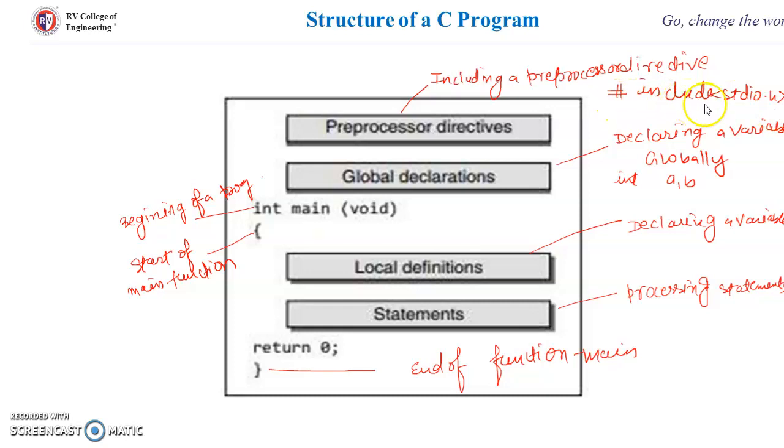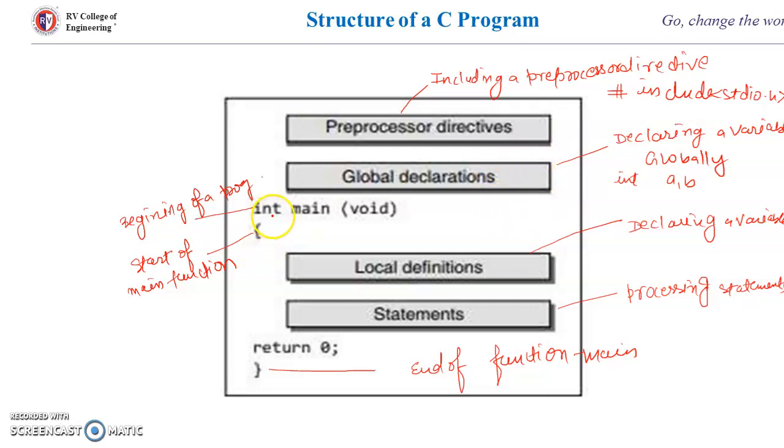We write hash include, and then within this bracket we write the name of the header file, and everything will be in small letter. And then we have to declare the global variable after the header file, if at all we have any global variable in our program. Global variable means if we declare it outside the main function, before the main function, that is called a global variable, so that can be used by any function in the program.